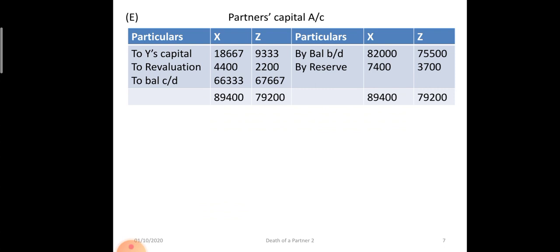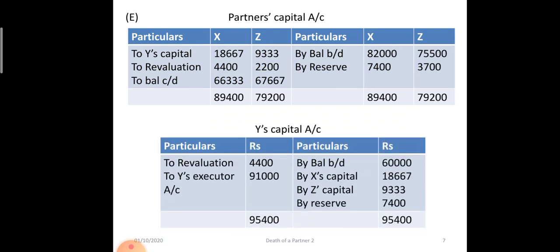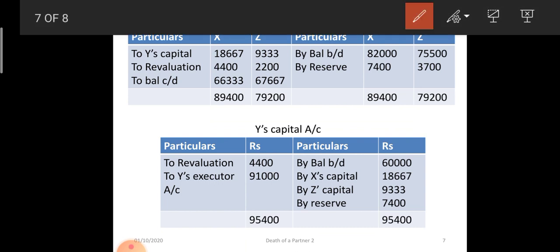Now partners' capital. Because space is not there, the partner who died, his account I am making separately. The opening balance of X and Z was 82,000 and 7,500 rupees. Reserves were distributed in the ratio of 2:1, so X gets 7,400 and Z gets 3,700.